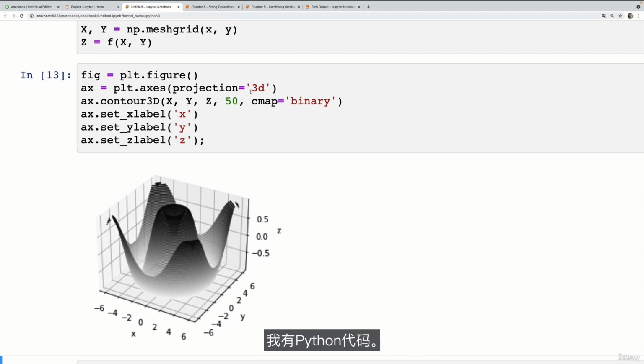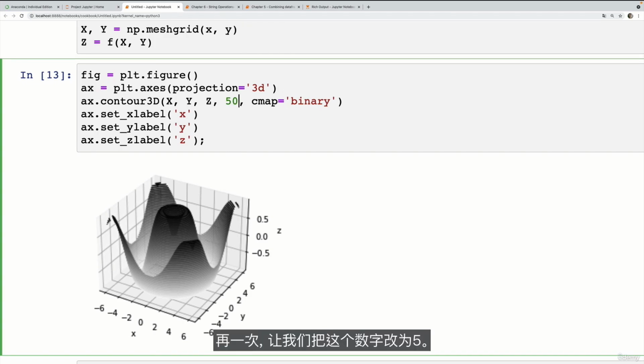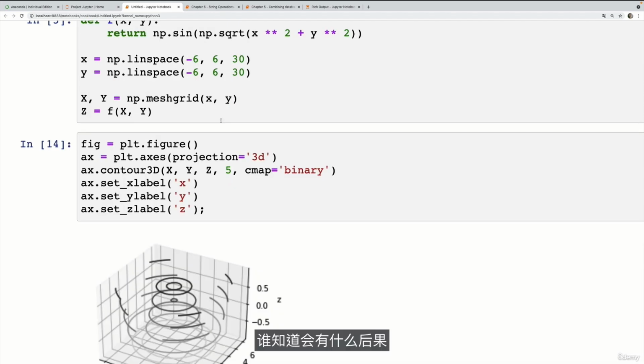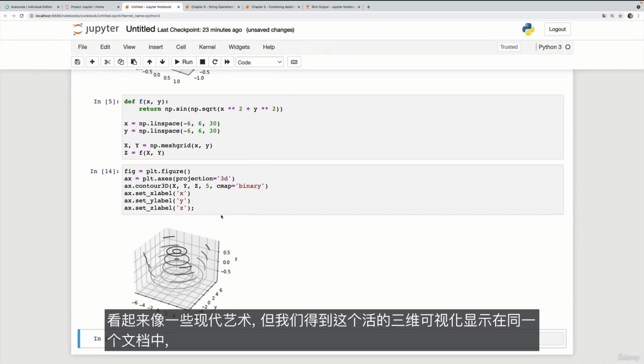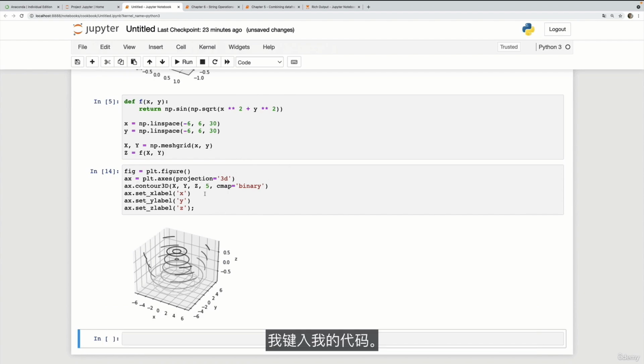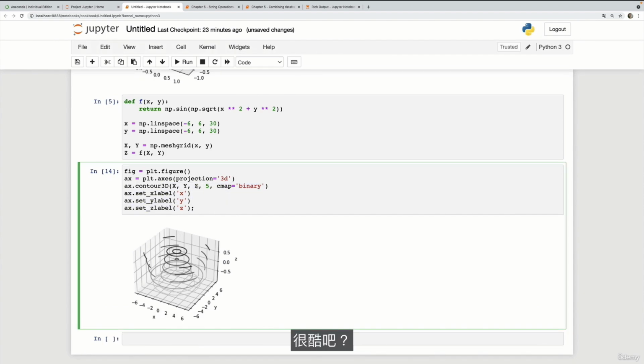So I've got Python code once again. Let's change this number to 5. Who knows what that will do? Looks like some modern art. But we're getting this live 3D visualization showing up in the same document where I'm typing my code. So it's really cool, right? I don't have to go to my terminal and execute a file. I don't have to have a separate text editor. It's all in my browser.